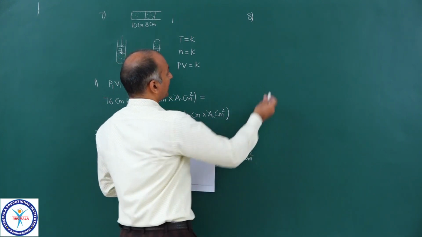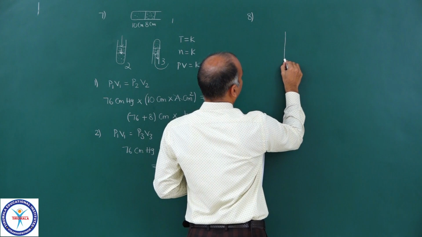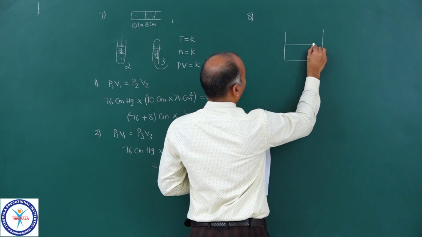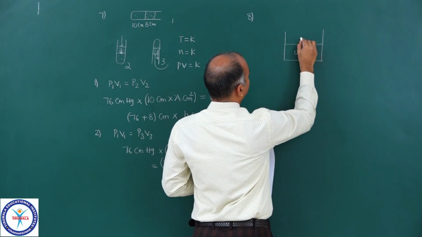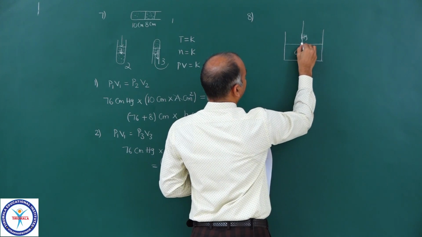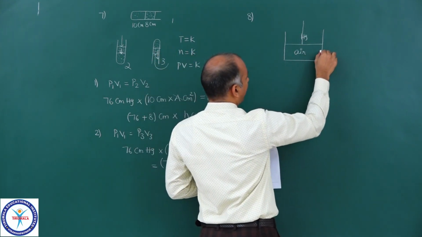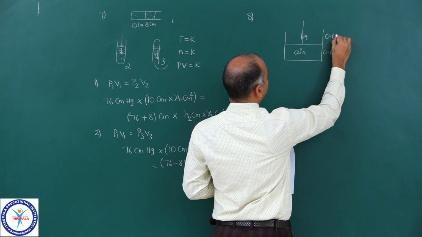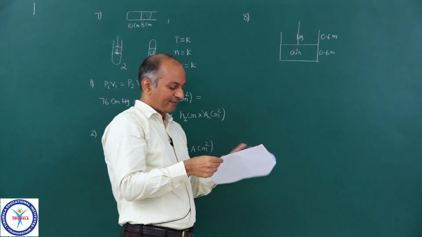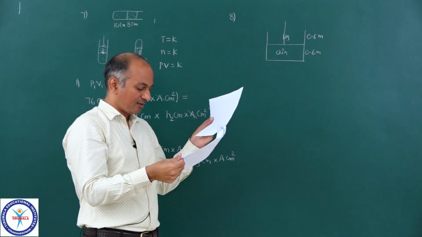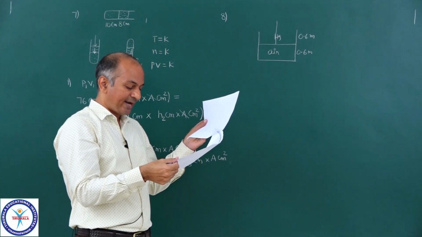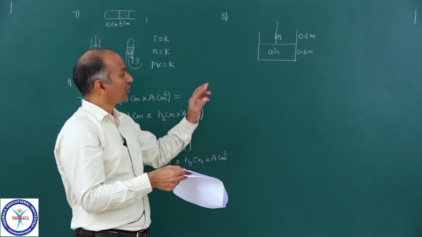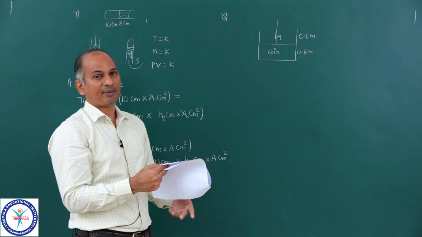Now initially the situation is like this. This is air and this is mercury, and this is the piston. The height of the air column is 0.6 meters. The height of the mercury column is 0.6 meters, because he has clearly given in the question half filled with ideal gas and another half with mercury. So 1.2 meters total height: 0.6 meters air and 0.6 meters mercury.